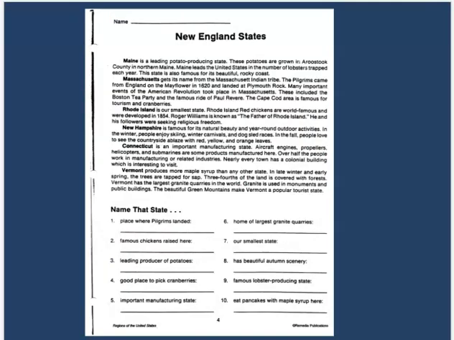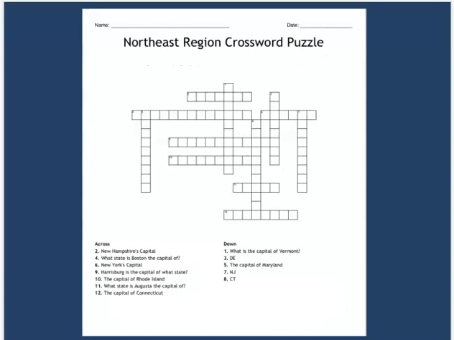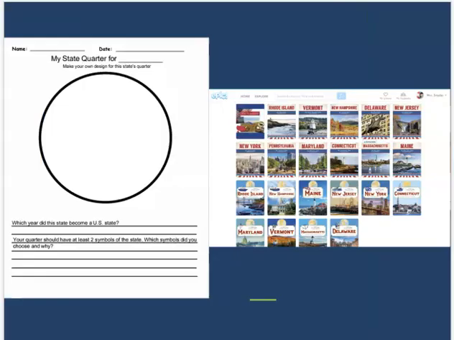Another option on your bingo would be to name that state from the facts here about the New England states. There is, as always, a word search, so you can find the state and capital of the Northeast states. There's a crossword puzzle. And then you can also do the state quarter symbolism. So we've got lots of choices on Epic of different states.